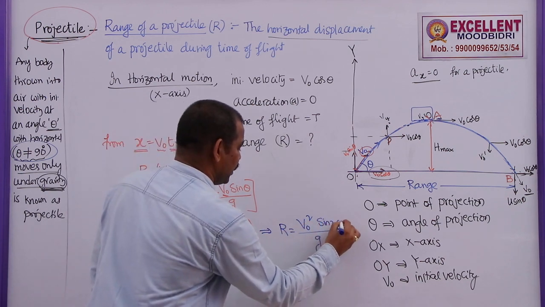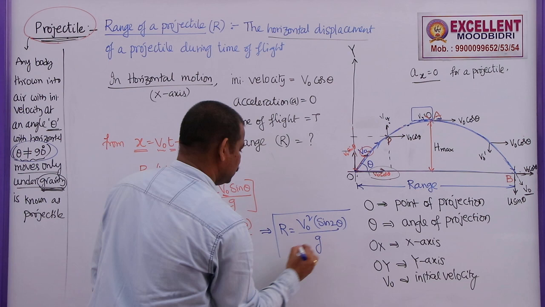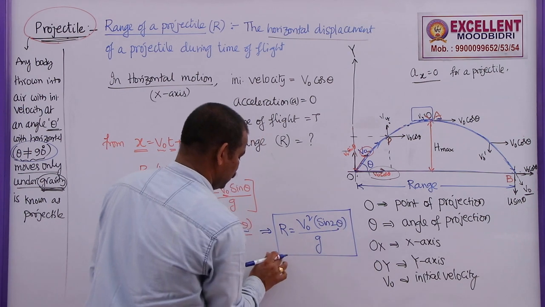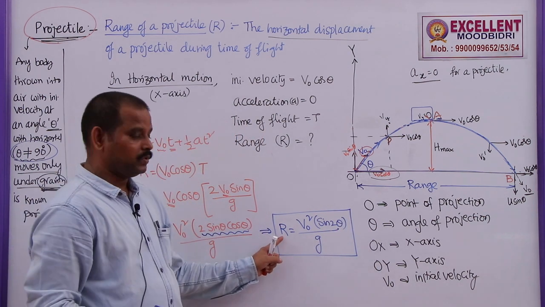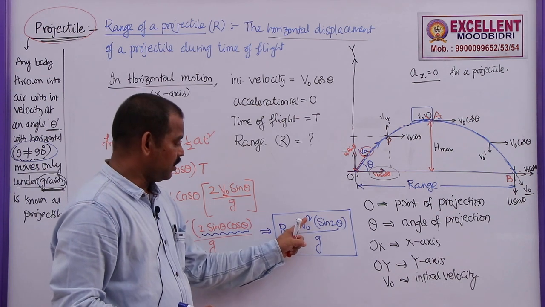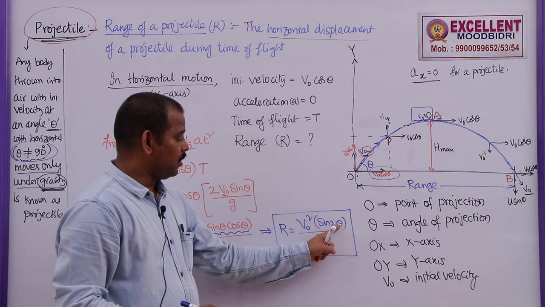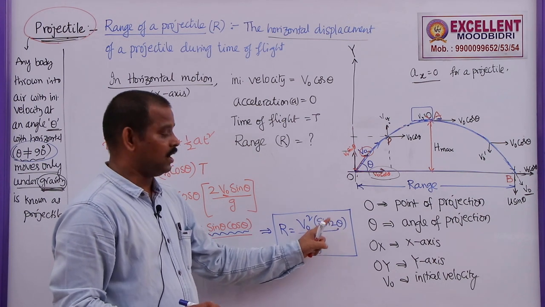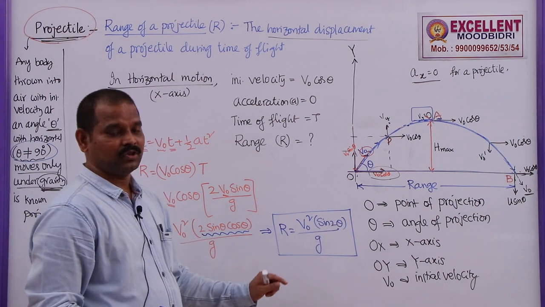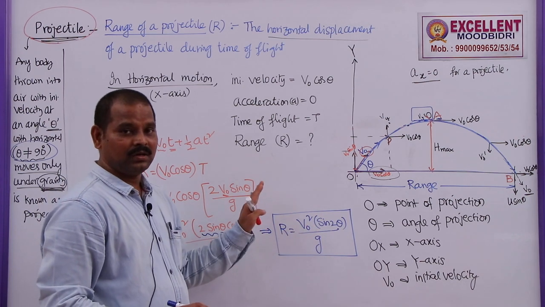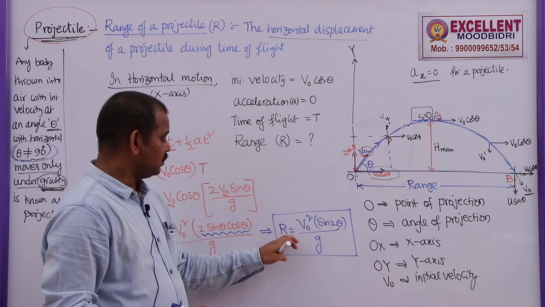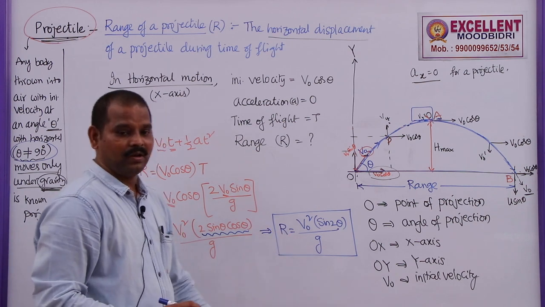This is the range of the projectile. So range of projectile depends on the square of the initial velocity and the sine of double the angle of projection. These are the two factors that the R value depends on.